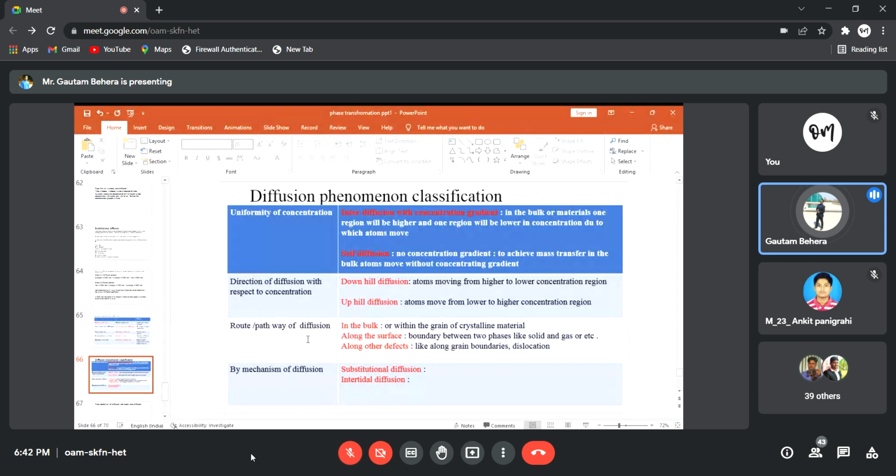Diffusion can happen from the bulk of the material to the bulk of the material. That is called bulk diffusion, right? Or diffusion can happen along the grain boundaries. That is along other defects, or through dislocations also. And the last one is by mechanism of diffusion, which we have already discussed: substitutional diffusion or interstitial diffusion.